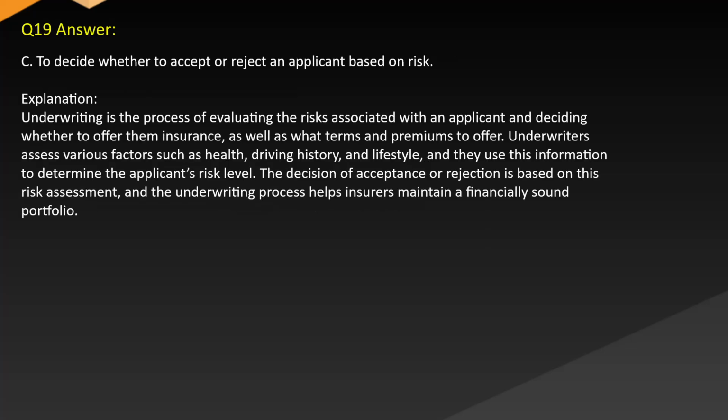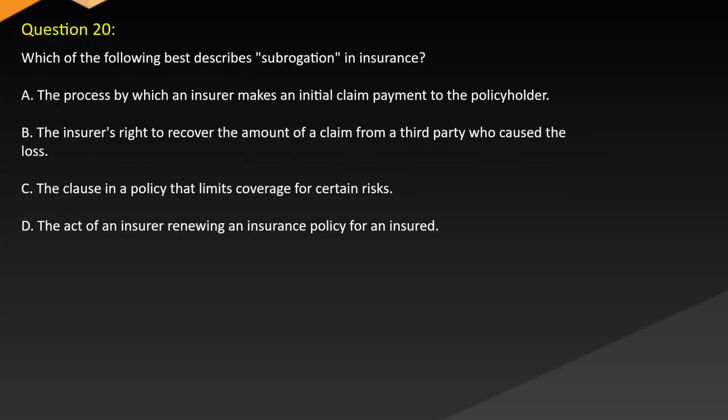Answer C. To decide whether to accept or reject an applicant based on risk. Explanation: underwriting is the process of evaluating the risks associated with an applicant and deciding whether to offer them insurance, as well as what terms and premiums to offer. Underwriters assess various factors such as health, driving history, and lifestyle, and they use this information to determine the applicant's risk level. The decision of acceptance or rejection is based on this risk assessment, and the underwriting process helps insurers maintain a financially sound portfolio.